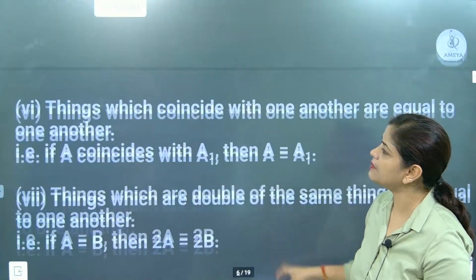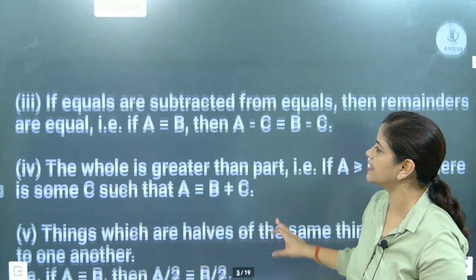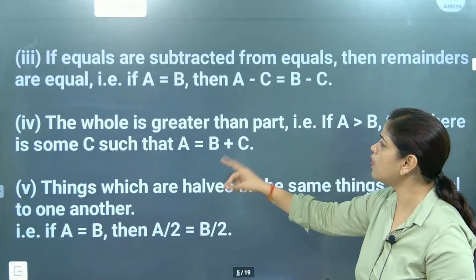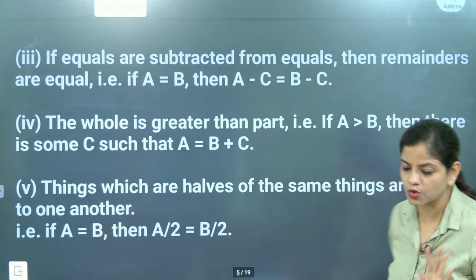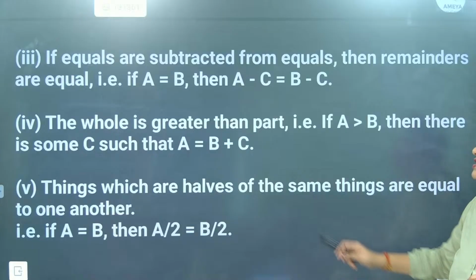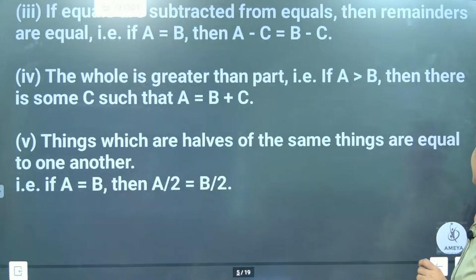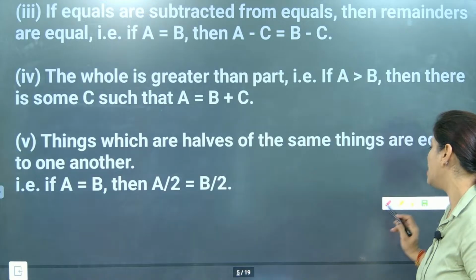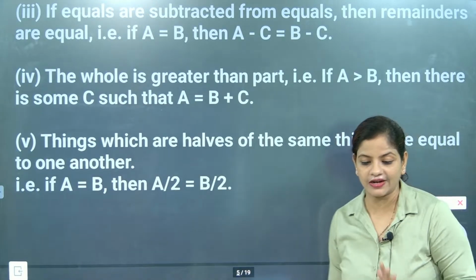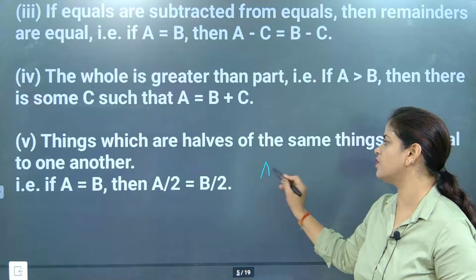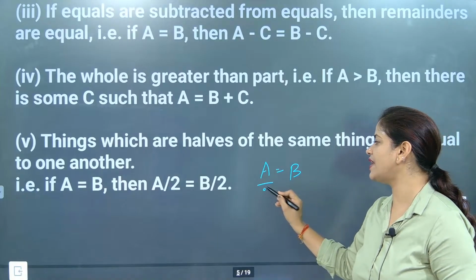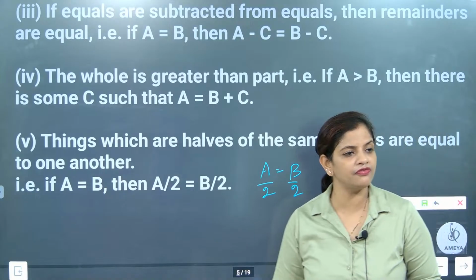Now, next part beta, we are going to study the next content. The whole is greater than a part. This part is over. Now we are going to understand that things which are halves of the same are also equal. That also need not be proven. So if I say A is equal to B and I take half of each. Now are they same or half?